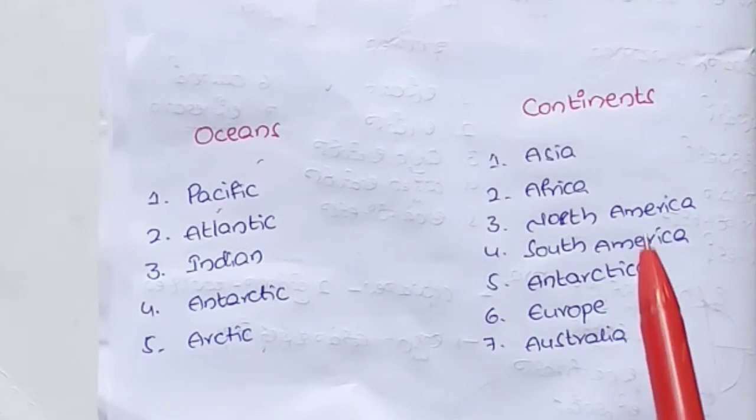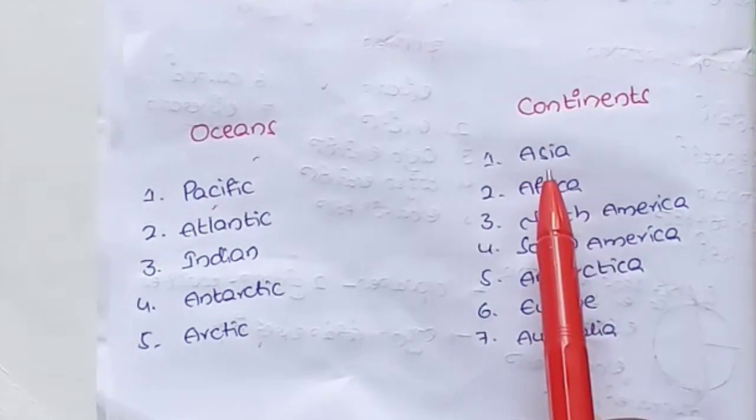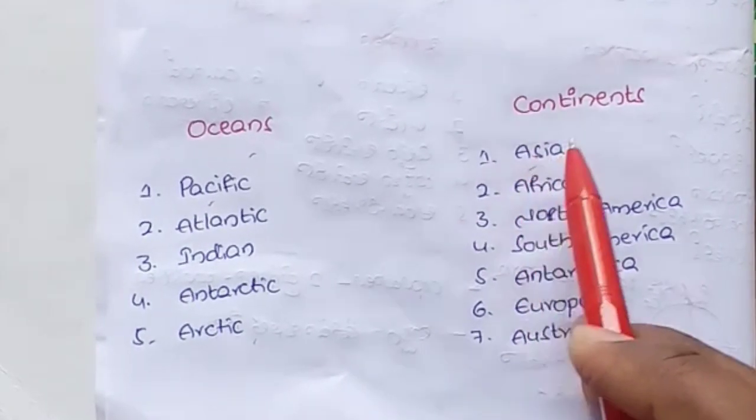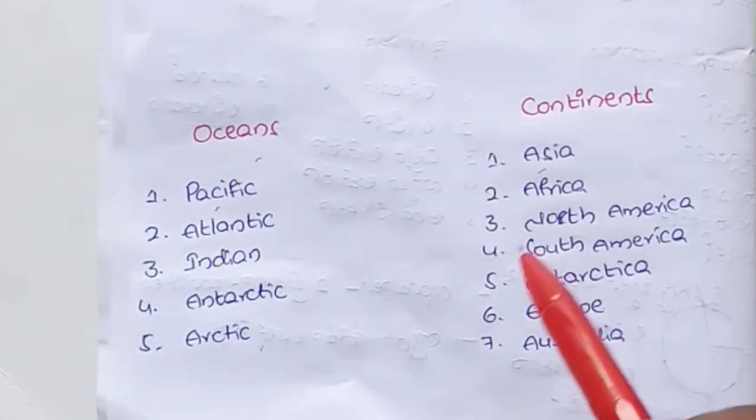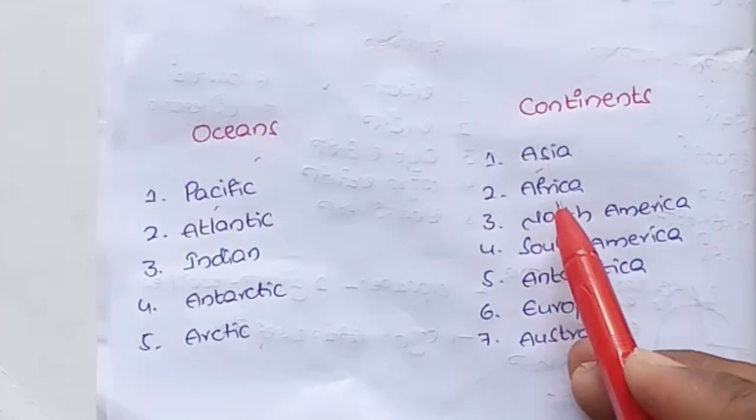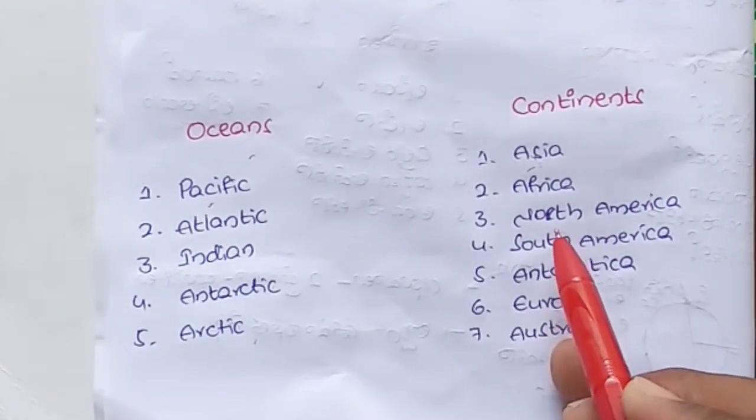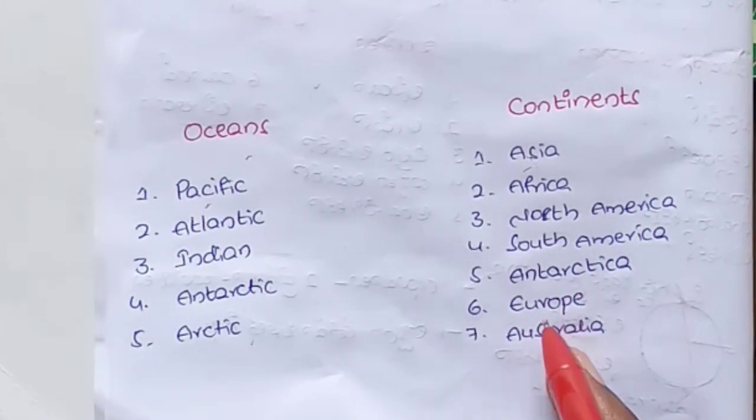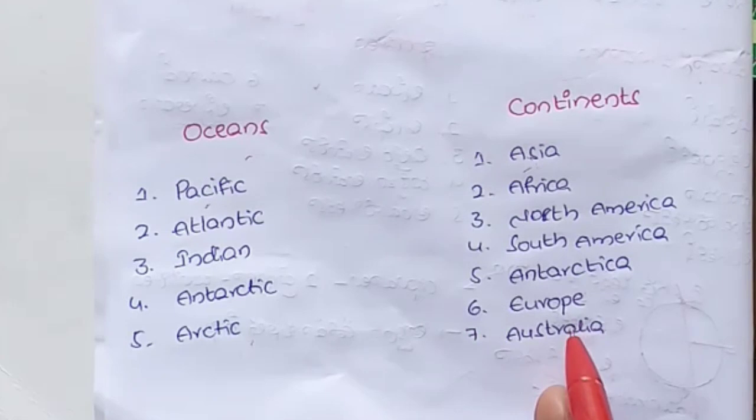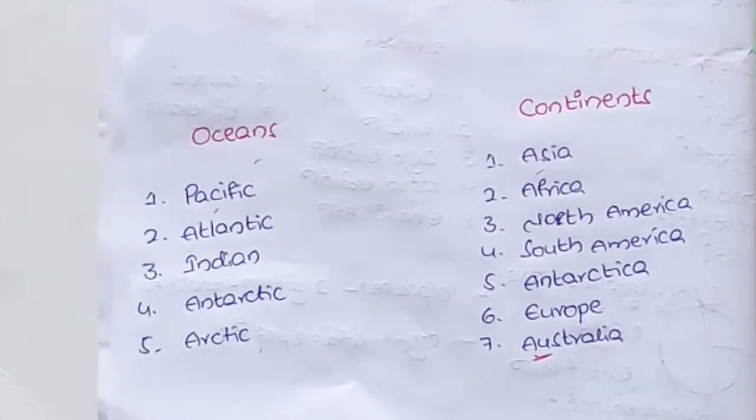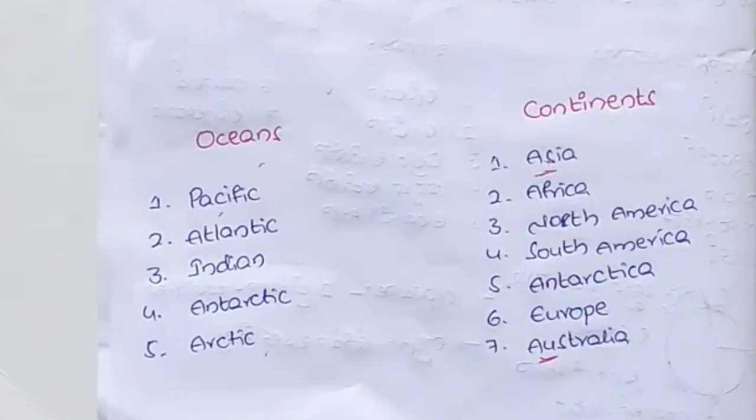And coming to the continents, in order, the largest continent in the world is Asia, the biggest continent. The second place goes to Africa, the third place North America, the fourth one South America, the fifth one Antarctica, the sixth one Europe, and the seventh one Australia. Australia is the smallest continent, and Asia is the biggest continent.